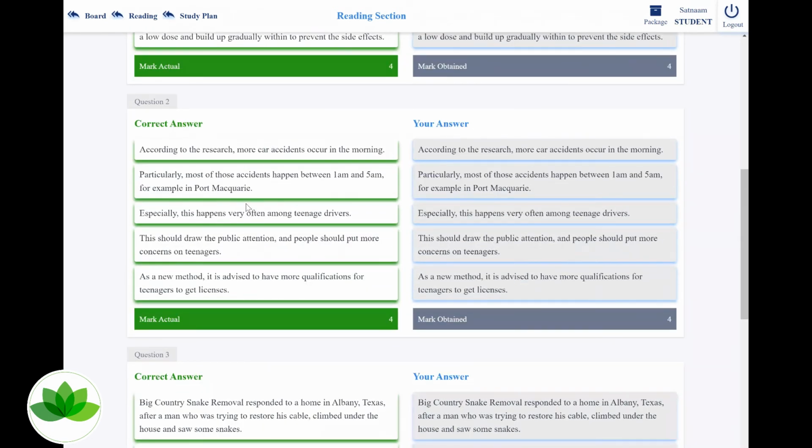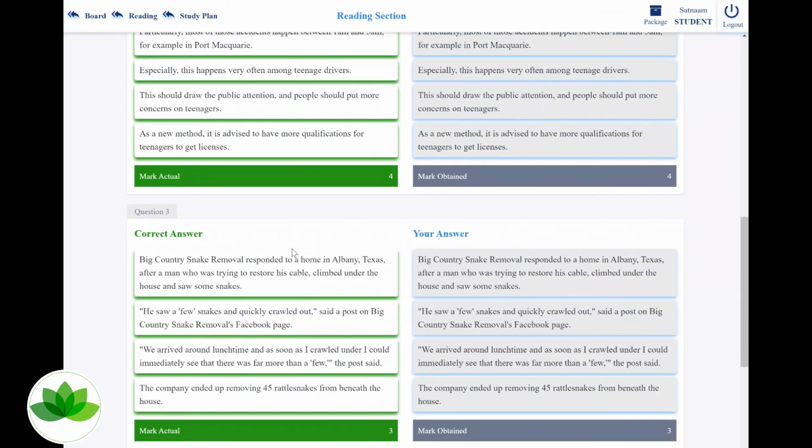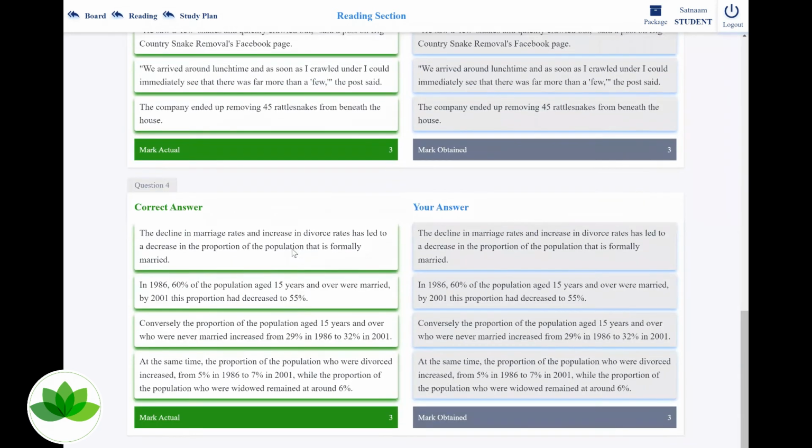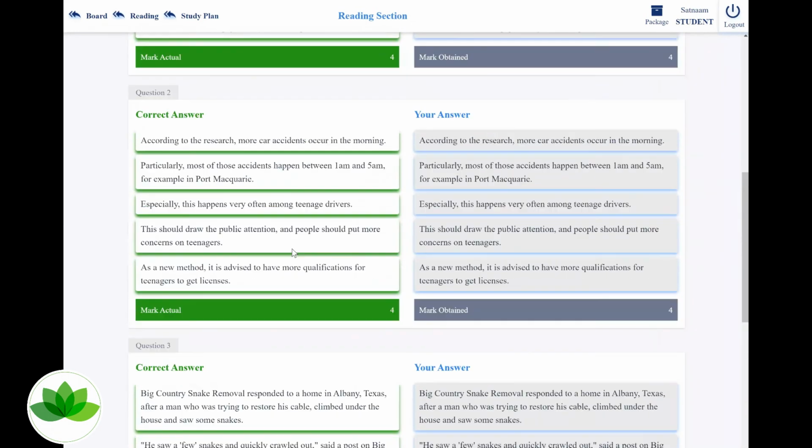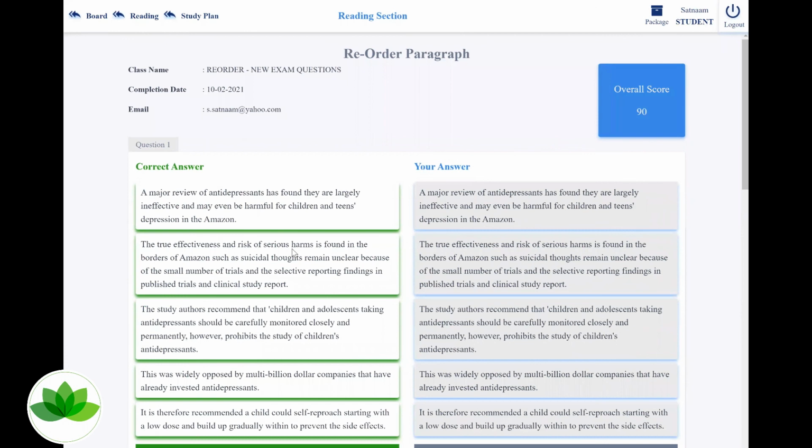These four reorders were the latest reorders that have come in the test just a few days back. So please make sure that you go through these reorders, and anyone who's got a test, make sure to have a look at this video.